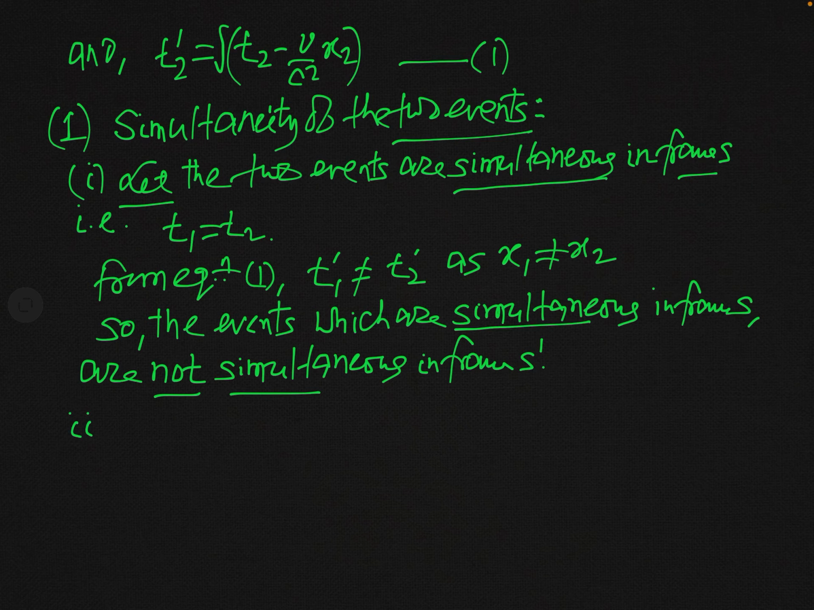Now let us suppose the reverse situation. Now we will consider that the two events are simultaneous in frame S prime, and then we will test whether the two events are simultaneous in frame S or not. And for this we will need to write the inverse Lorentz transformation. So now, according to inverse Lorentz transformation,